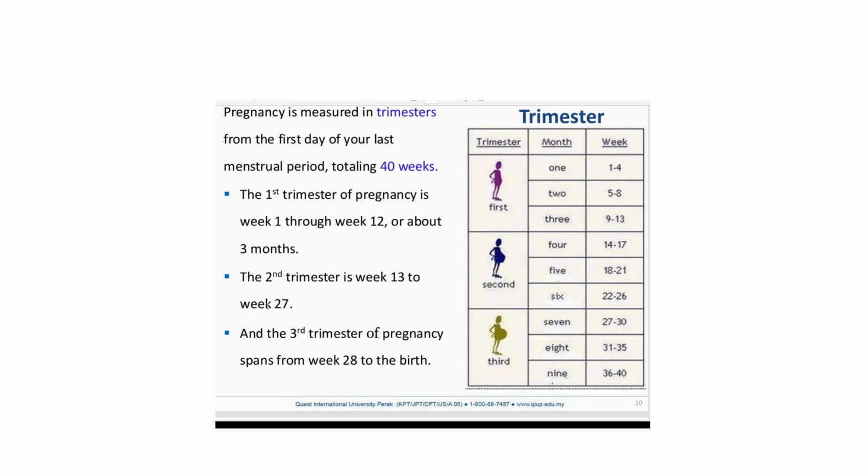Second trimester, week 13 to week 27, so what does it mean? 4 to 6 months, right? Third trimester, 7 to 9 months, that means just close to the birth. The third trimester spans from week 28 to the birth, right?